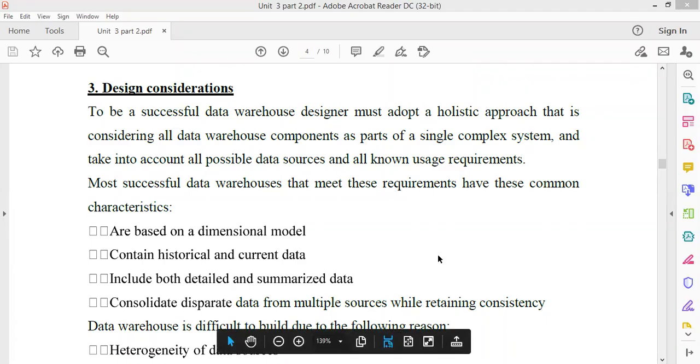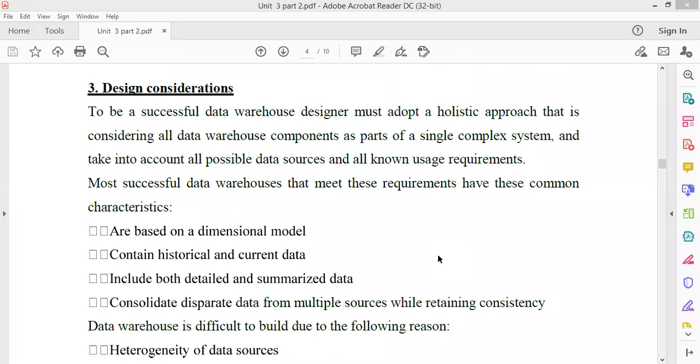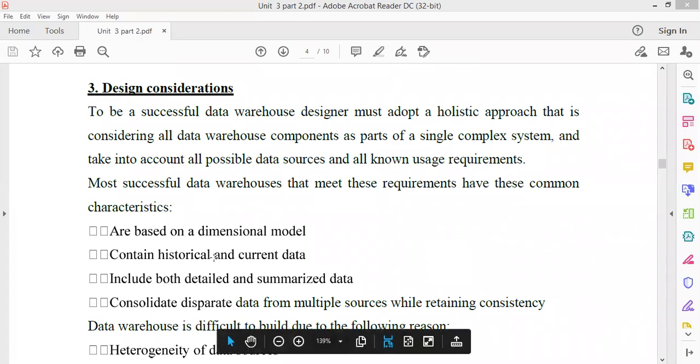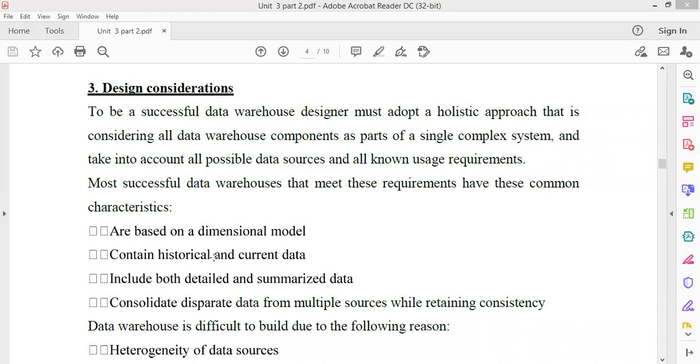Okay, so I'm talking about the design consideration, that there are some common characteristics that it must follow. The first one is that it is based on a dimensional model. As I've told, you are extracting the data from many operational databases, so it is always based upon a dimensional model. How many dimensions you need, you have to decide in the design consideration phase.